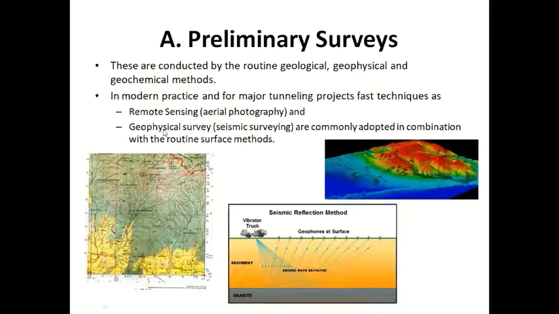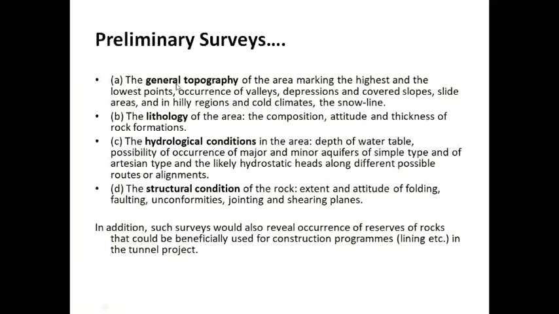And now again we are using geophysical survey, that is seismic survey. Most of the times the seismic survey is commonly adopted in combination with routine surface methods. So you can see this is a topo sheet. We can locate the tunnel with the help of topo sheets, and we can find out the hilly regions, highest point, lowest point. In detail, next slide it is there. You can see, these are the details of the preliminary survey.